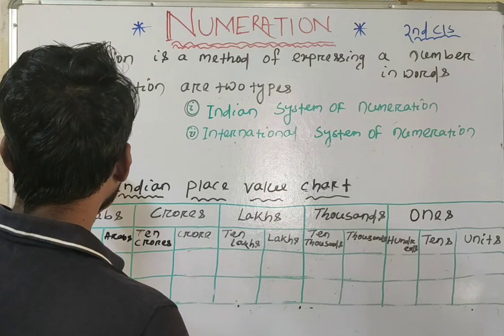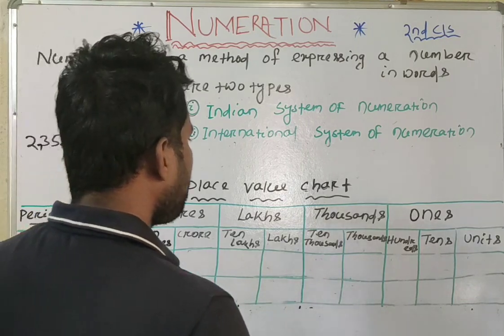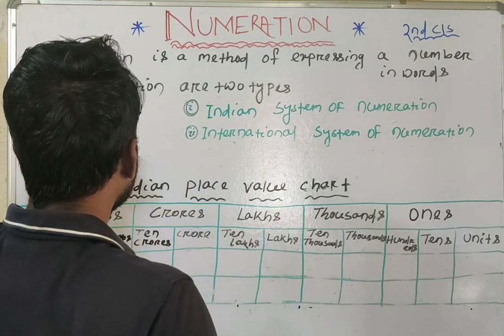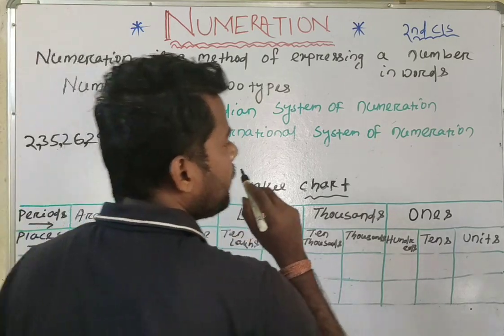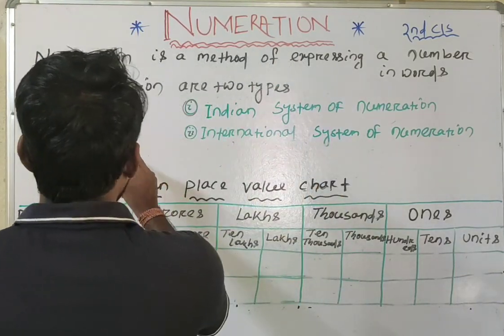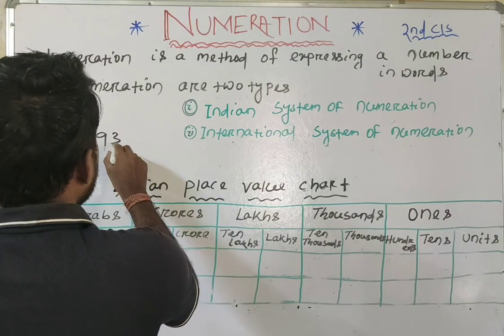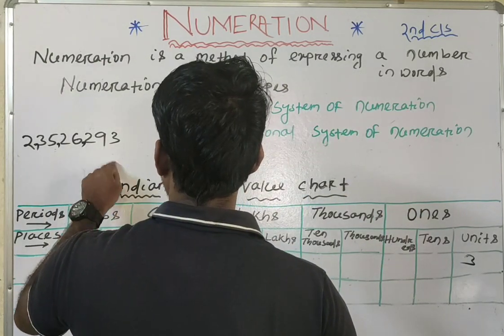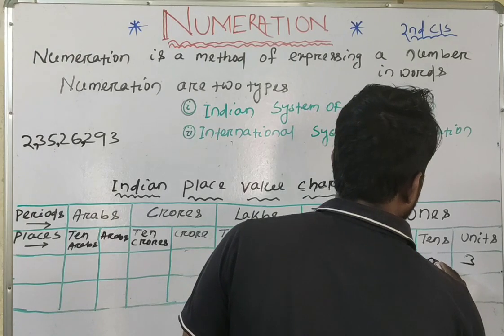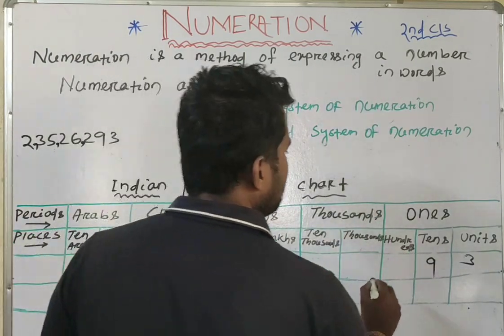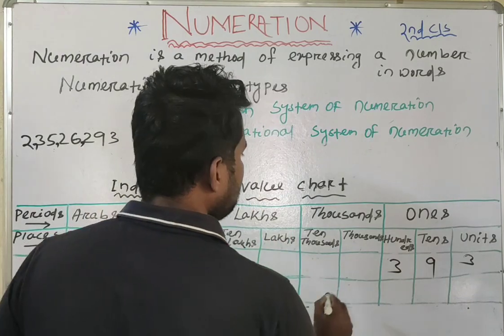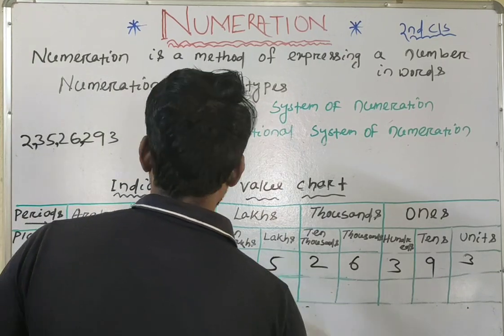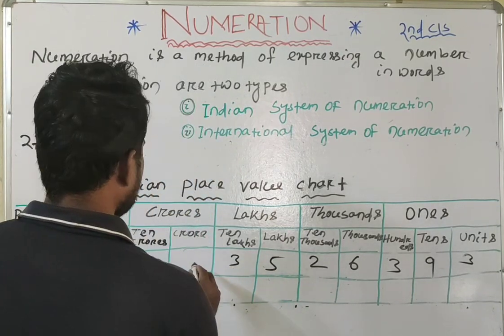Now this number can be placed in all places. So now we will place it, keeping from the extreme right side of the digit to the extreme right side of the period. So here the extreme right digit is 3. We can place it here in the unit place. The second digit, 9, we can place in the 10 place. 2 we can place here, and then 6, then 2, then 5, then 3, then 2.